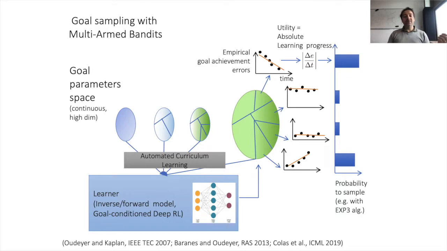And this is what we call the empirical learning progress. Then this measure of learning progress is used to decide in which region to sample goals using a multi-arm bandit that uses learning progress as the utility. And so here, the bandit we use is typically something like the EXP3 algorithm because it's a non-stationary bandit problem. And one actually tracks learning progress at different levels of the hierarchy, so at different resolution. But maybe at this point, it's only a detail.